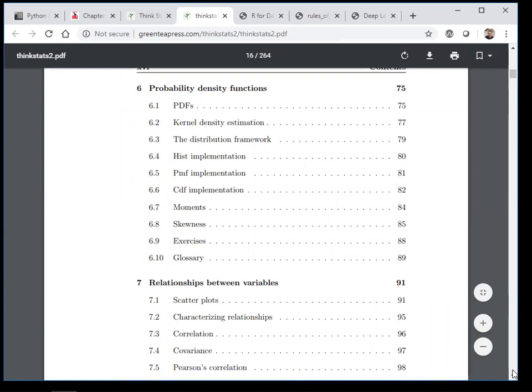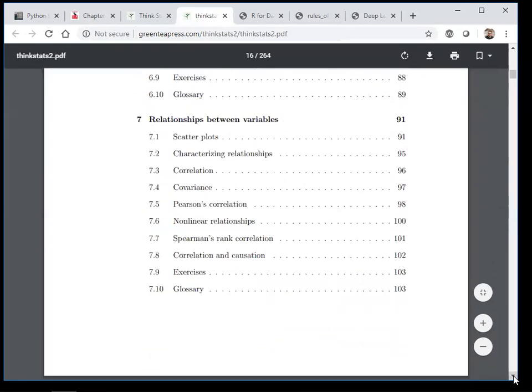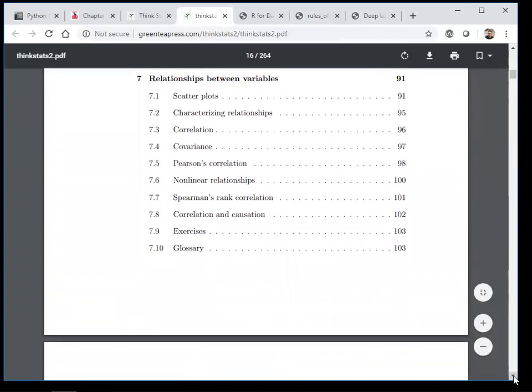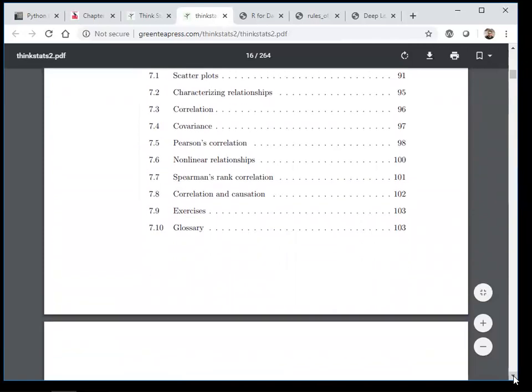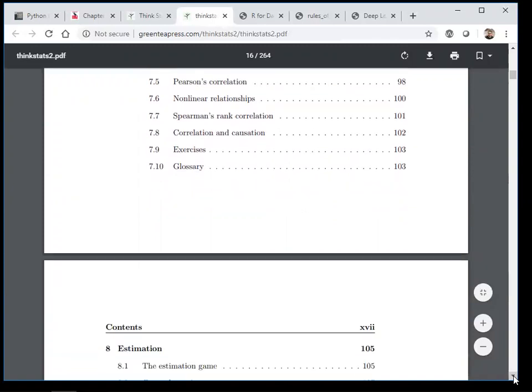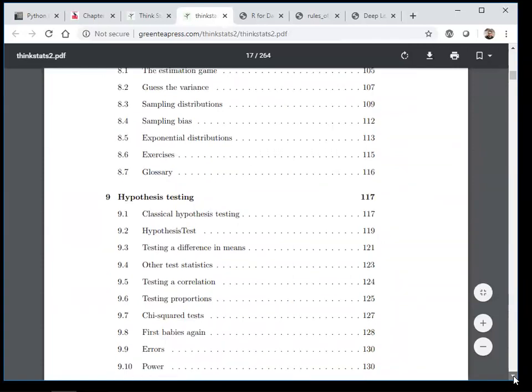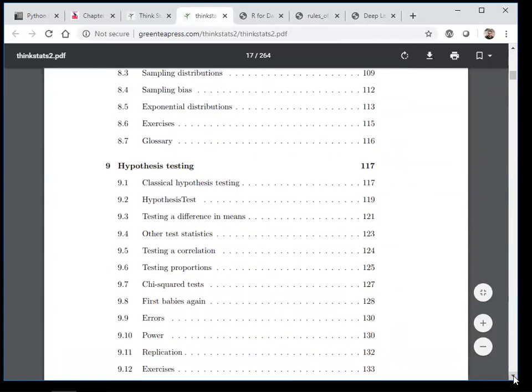And I'd suggest that if you are really interested, and many people have been asking me, Krish, from where should I learn statistics and how should I cover this? I think this book will suffice. It covers each and every concept from statistics properly, and it has a lot of examples, like you can see correlation, covariance, Pearson correlation, nonlinear relationship, Spearman rank correlation coefficient. So everything has been covered over here for practicing purposes. I think with respect to statistics, you can refer to this.